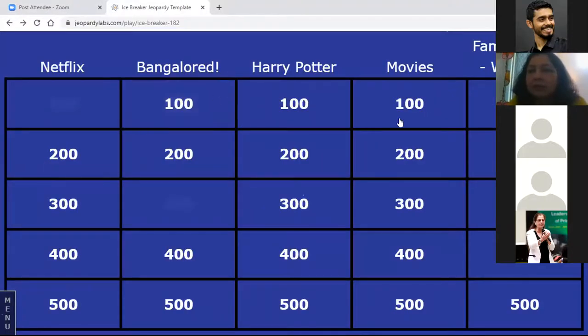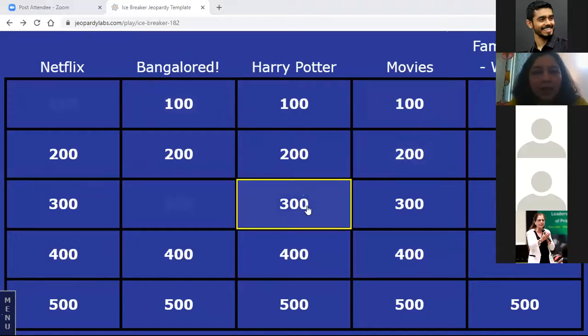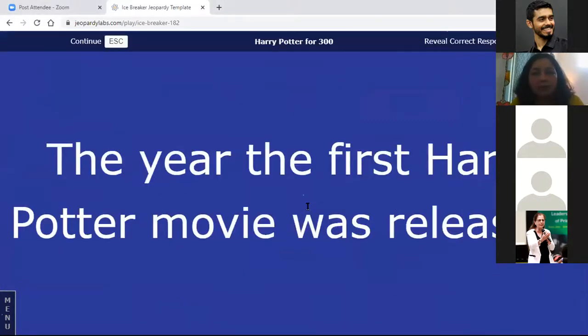Let's now do a little bit about Harry Potter. I'm sure you all are fans. Most of you have to be. We have a question here: the year the first Harry Potter movie was released. And we have some answers. Let's wait. Are you guys Googling? Don't Google.